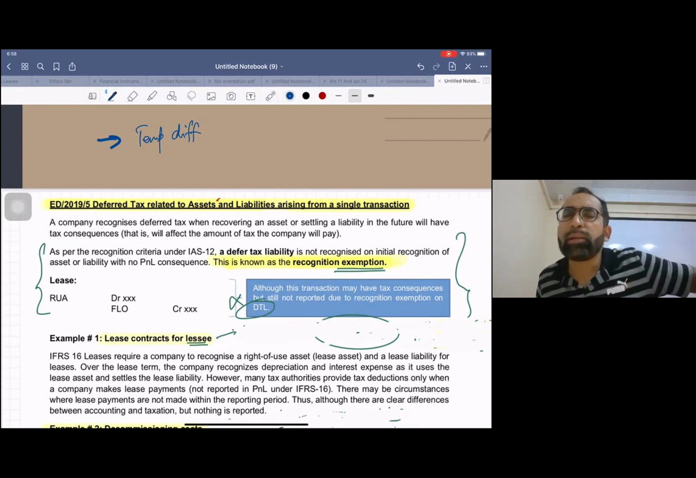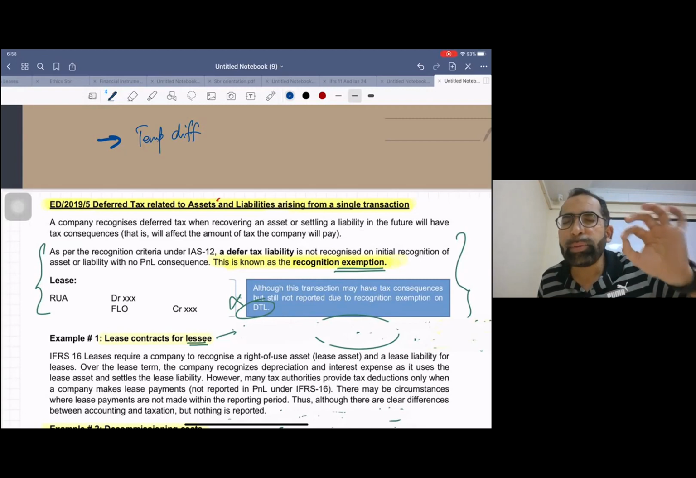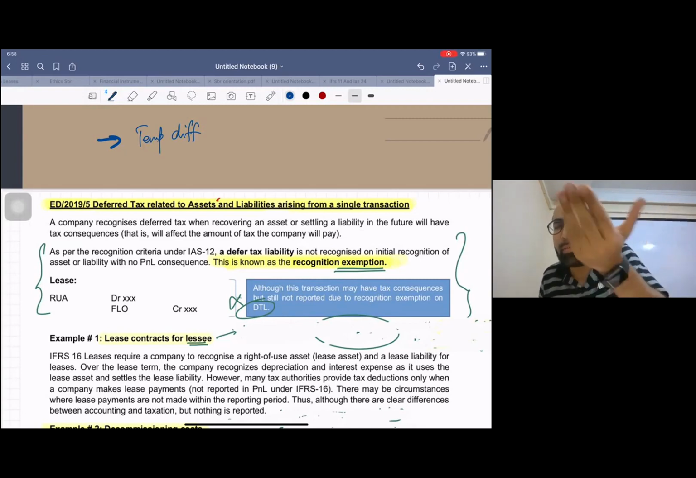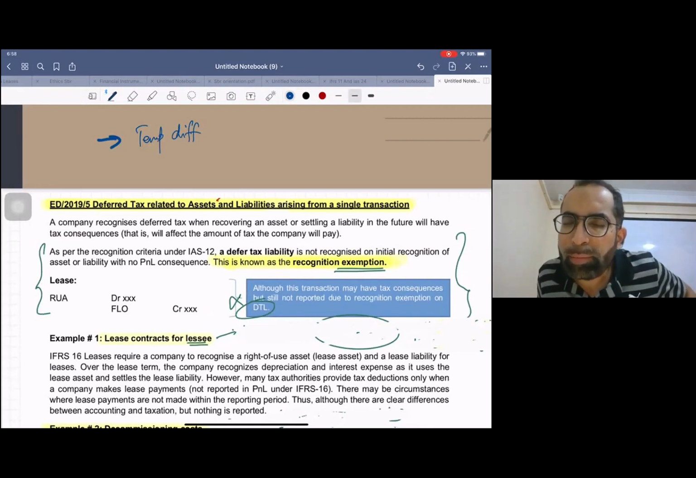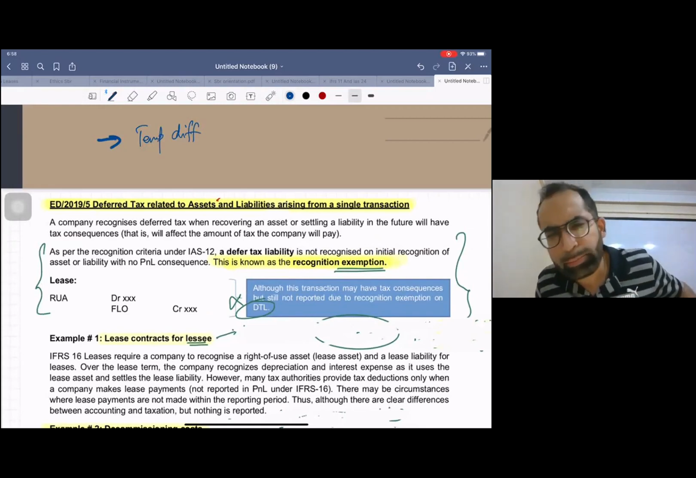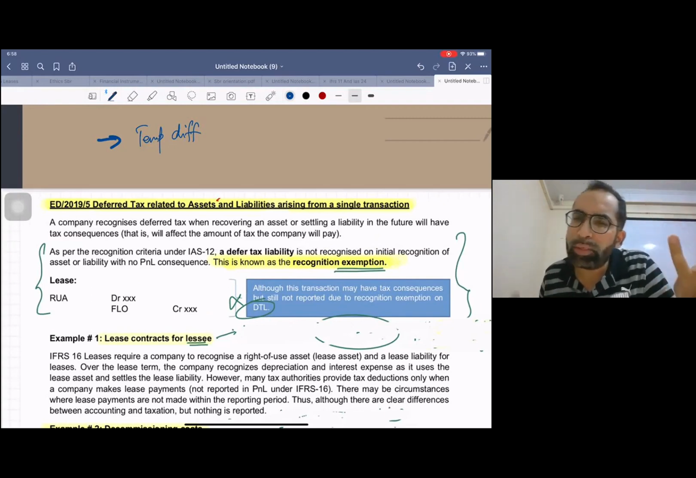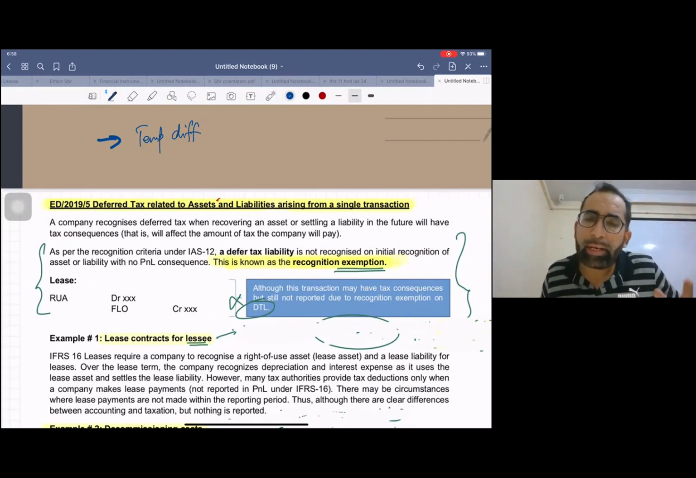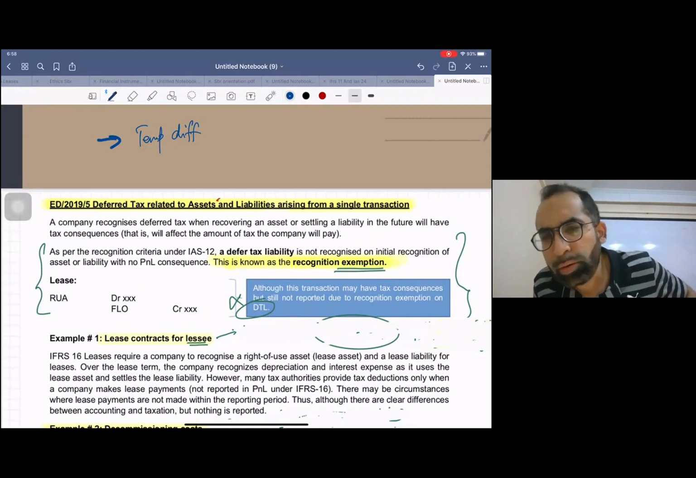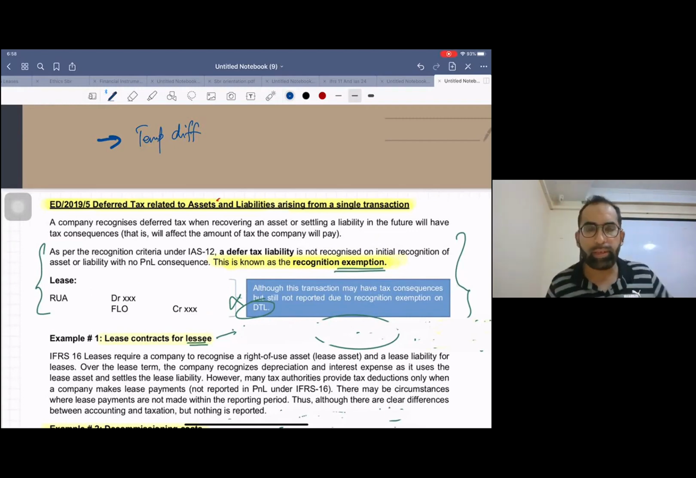Or in simple terms, because of taxable TDs, your future taxable profit increases. That means you need to pay tax in future, and because of deductible TD, you get relief in future, right? Simple terms. That's why for taxable TDs, you need to book deferred tax liability, and for deductible TD, you need to book deferred tax asset. Now, students, be very careful.